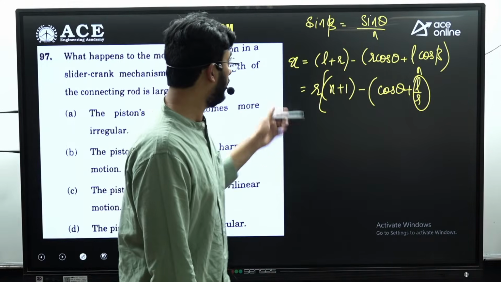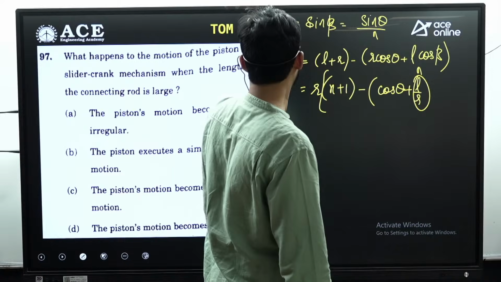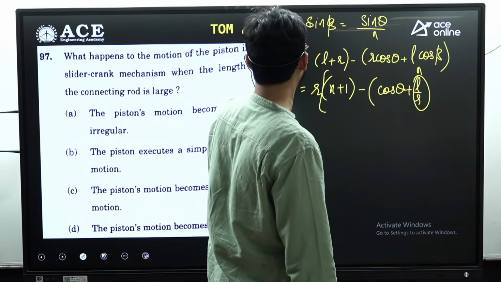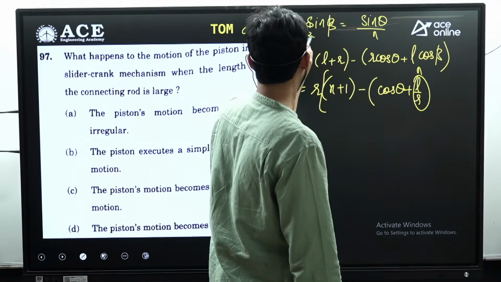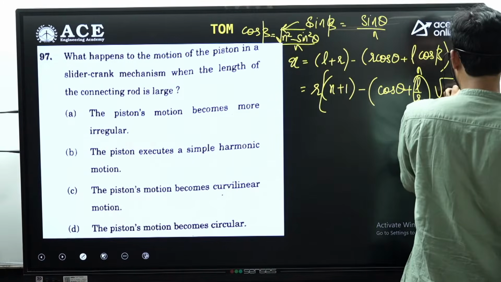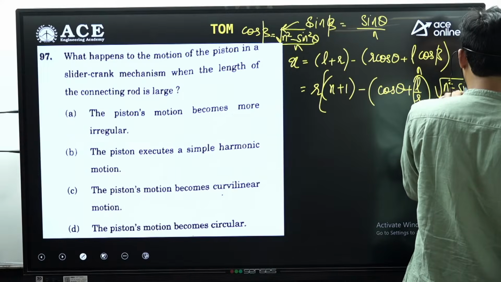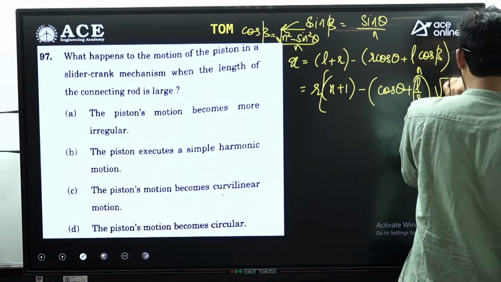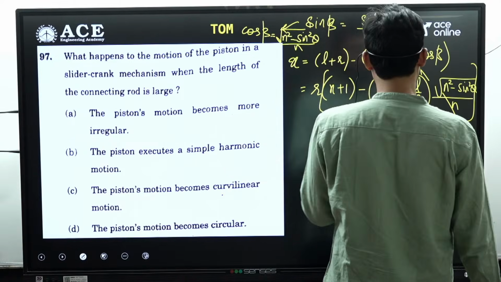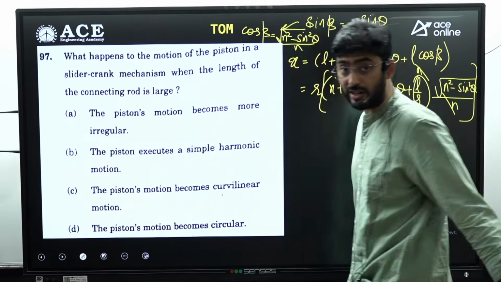If you write it in terms of cosine, then cos beta is equal to root over n square minus sine square theta, whole divided by n. Now the value of n is very, very large because the connecting rod is very, very large.